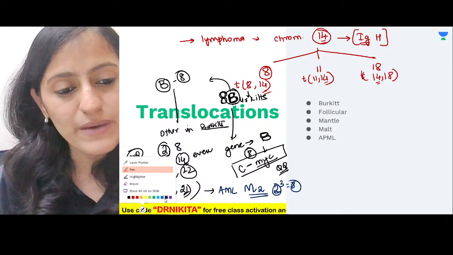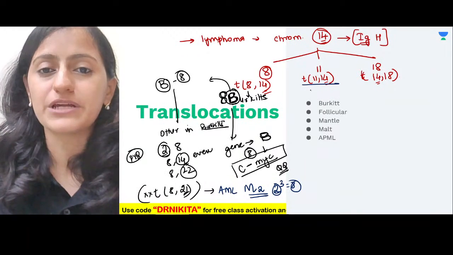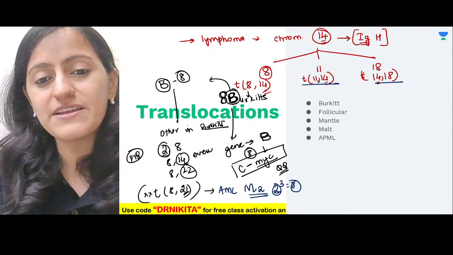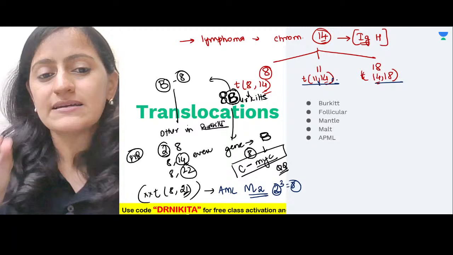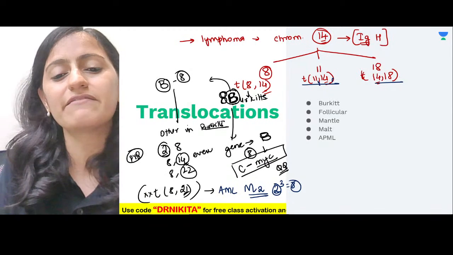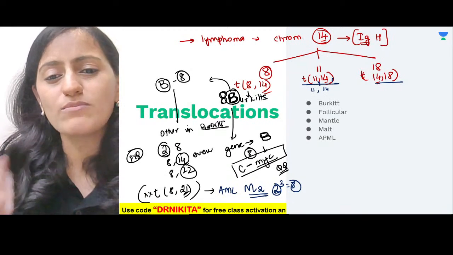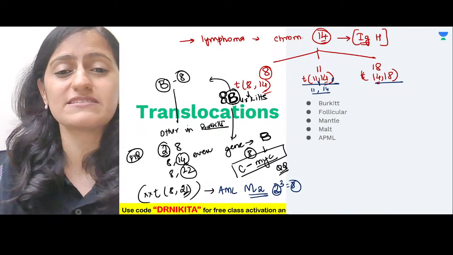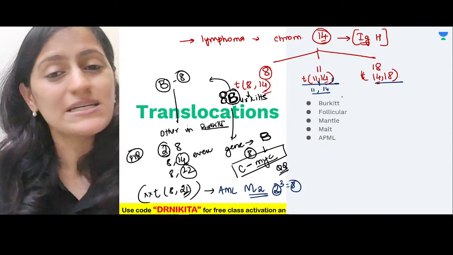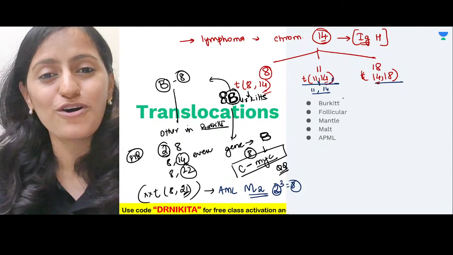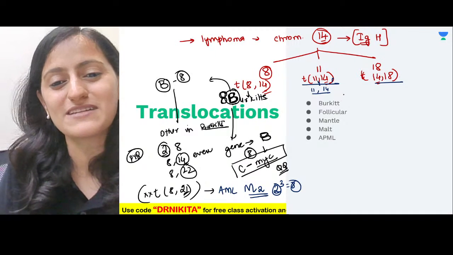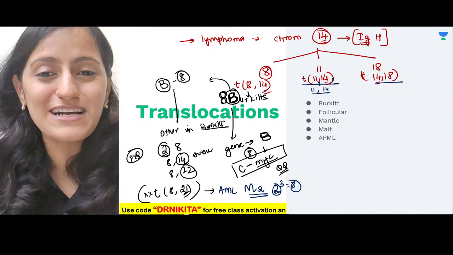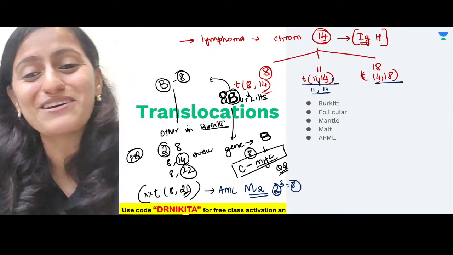Going to the next one, where do you find translocation 11-14 and 14-18? Imagine there are two siblings, an 11 year old and a 14 year old, almost of the same age. When you have siblings almost of the same age, the age difference is not much, and we know that they keep fighting. I'm sure all of us who have had siblings 2 or 3 years elder or younger had a lot of fights during our childhood, and maybe even now.